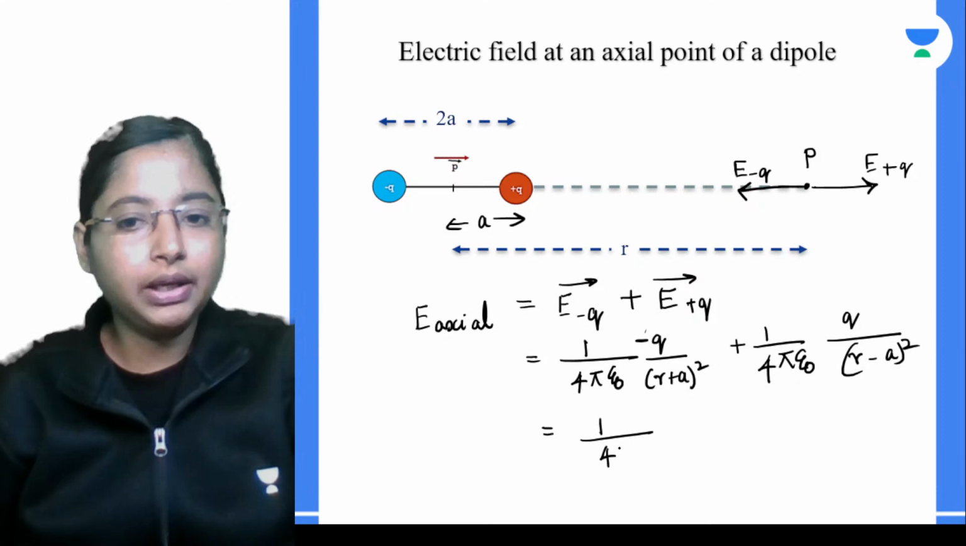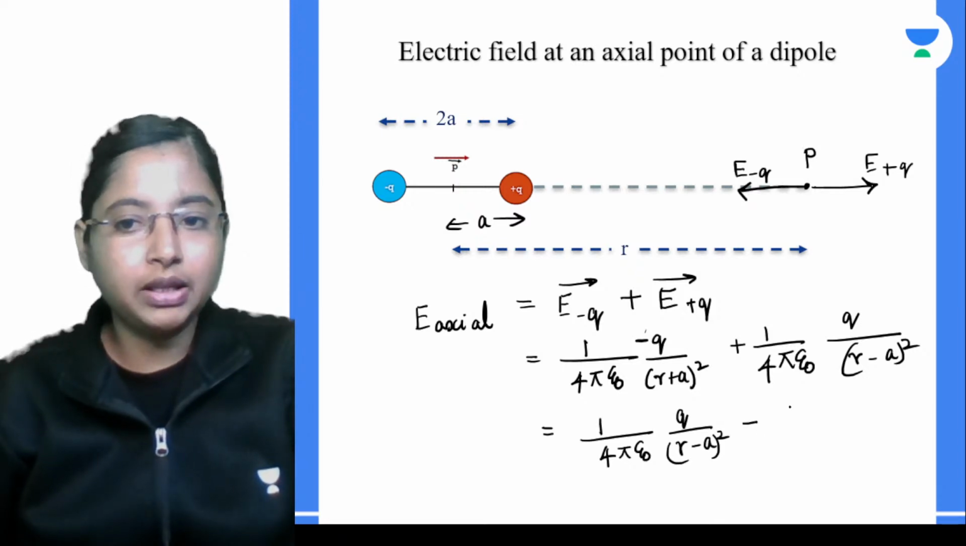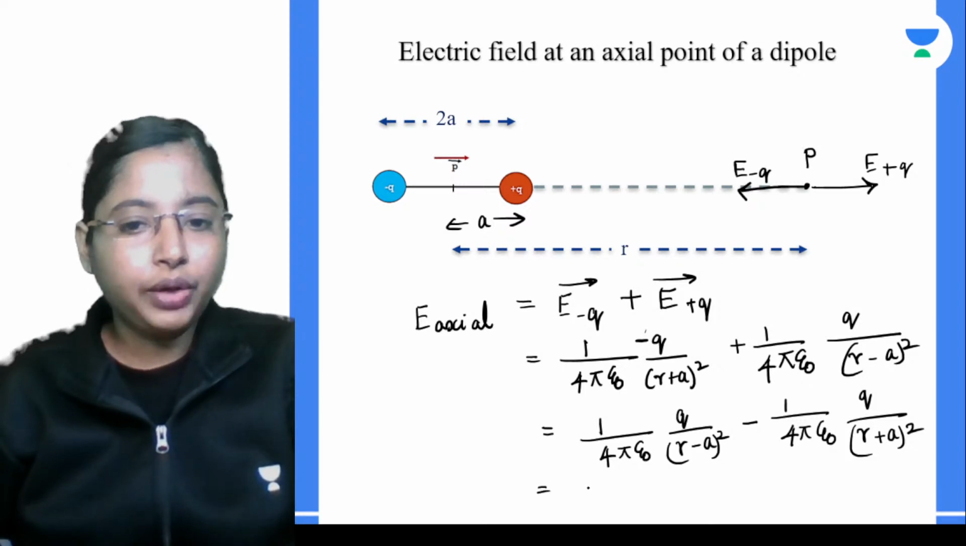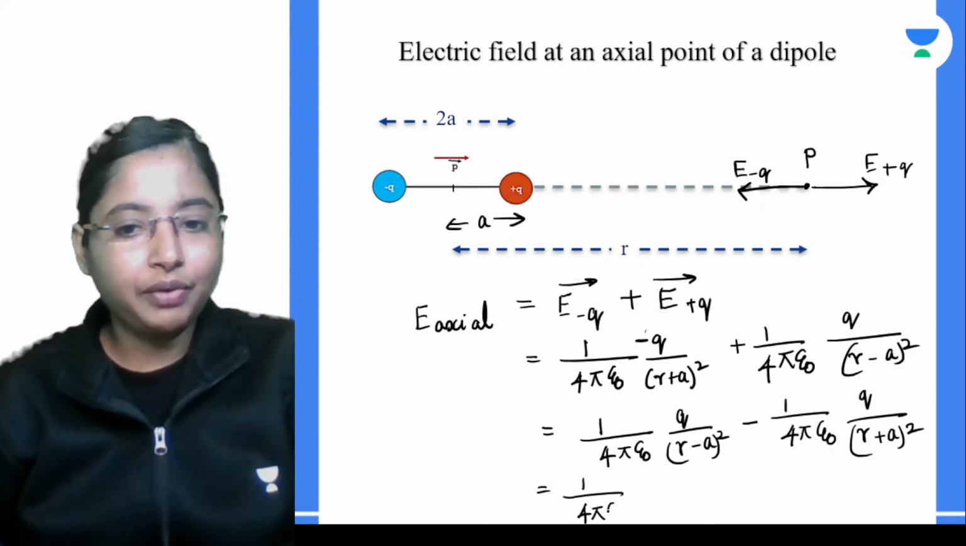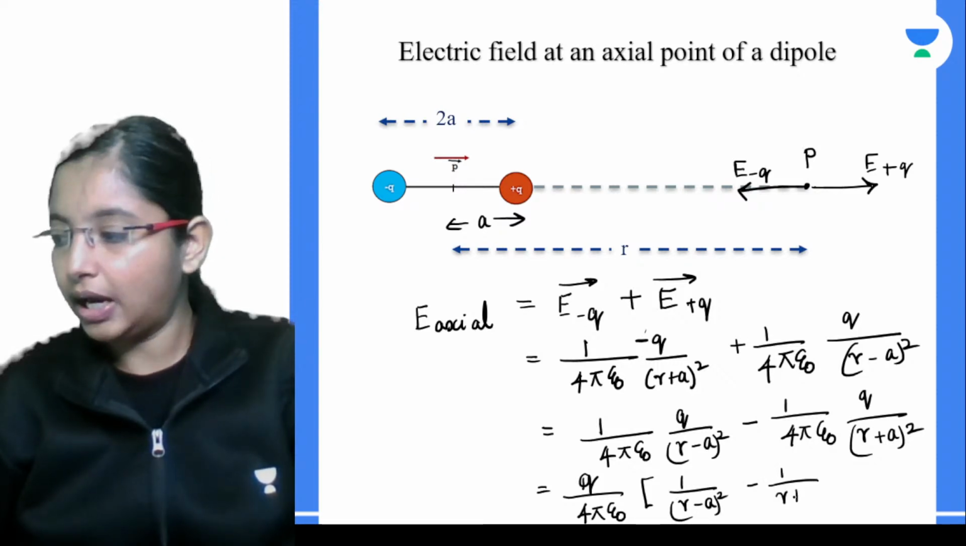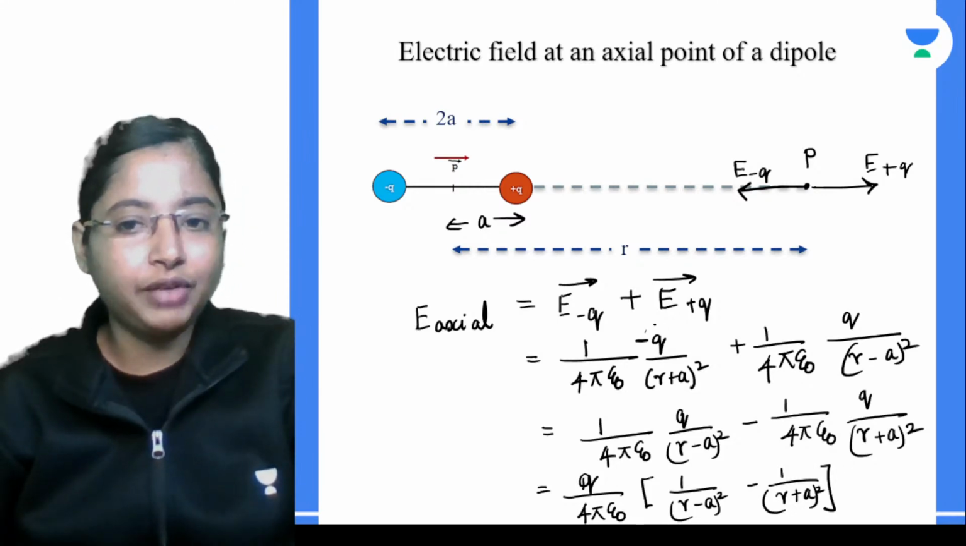You will get 1 by 4 pi epsilon naught q divided by r minus a the whole square, minus, bringing the minus sign outside, 1 by 4 pi epsilon naught q divided by r plus a the whole square. You can take certain terms common, 1 by 4 pi epsilon naught and q, outside. Then all you will have is 1 by r minus a the whole square minus 1 by r plus a the whole square.